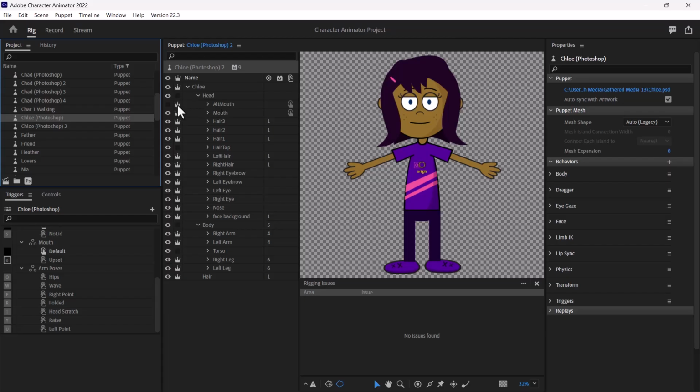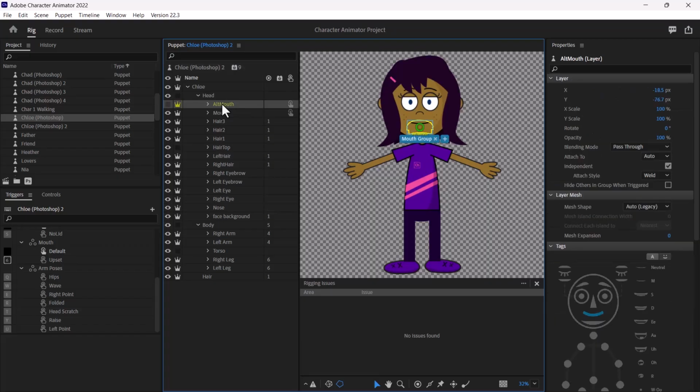So like this one, since this is toggled off, I can just click. Now this is an independent layer, okay? Even though it's not going to reflect in Photoshop, Character Animator will treat this as an independent layer. So that's what the crown means. Like each of these, they are basically independent, okay?